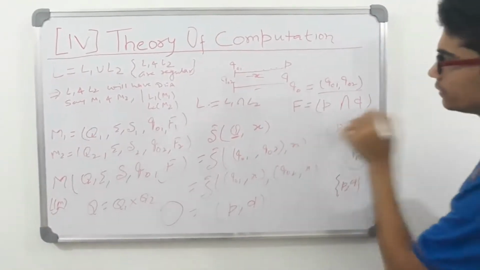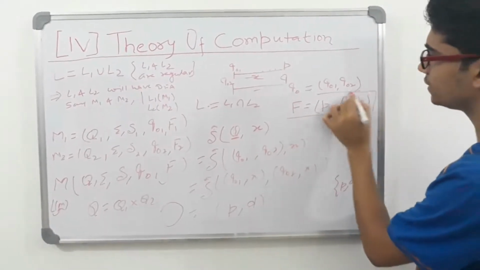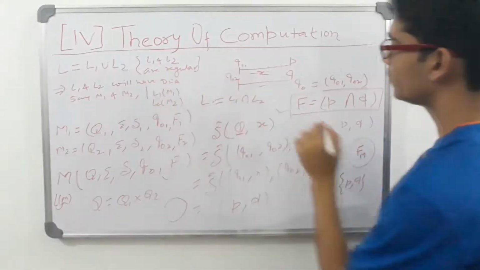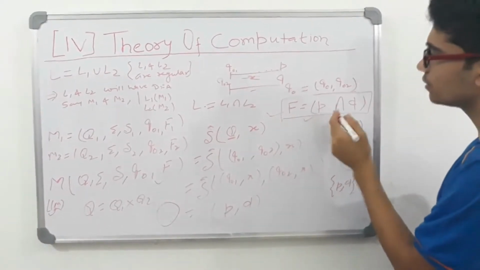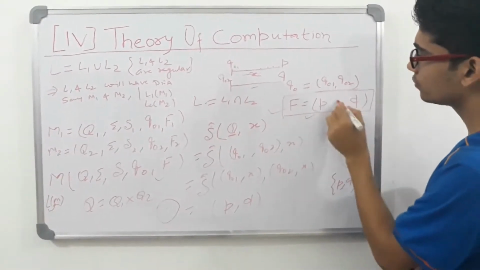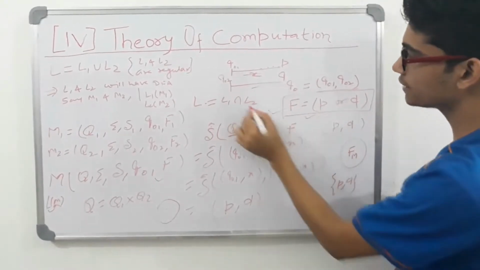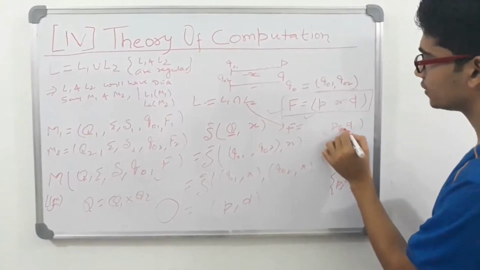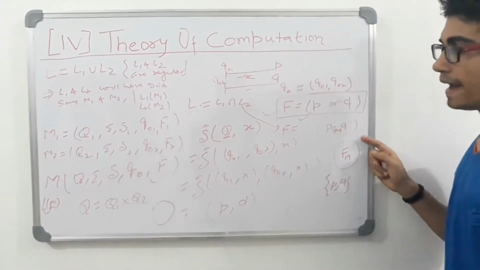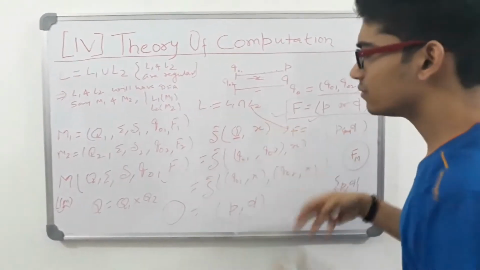So the big difference is this final state condition: in the case of union we define our final state as either P or Q, and in the case of intersection we define our final state as P and Q, isn't it? And this way we can prove it, and this is the intuition.